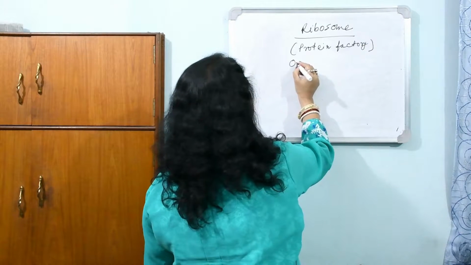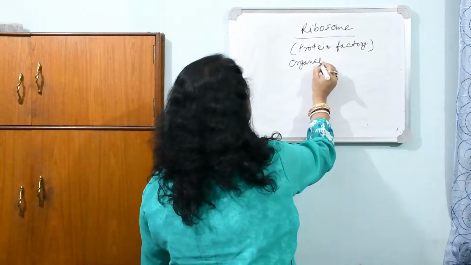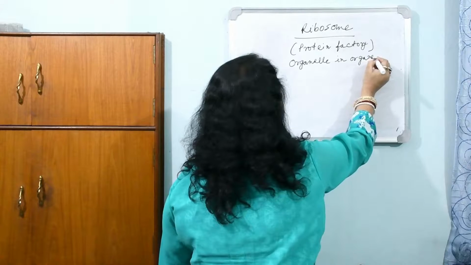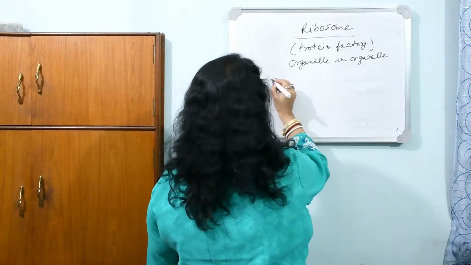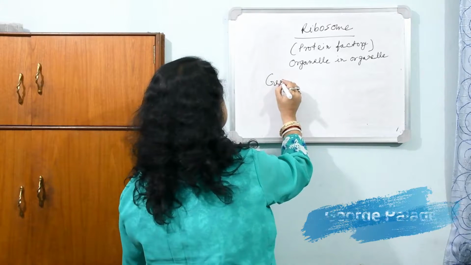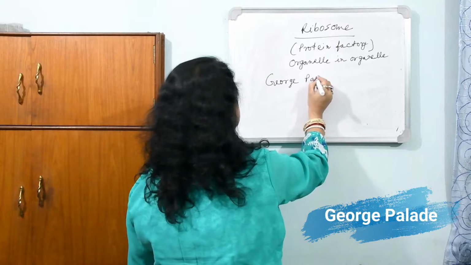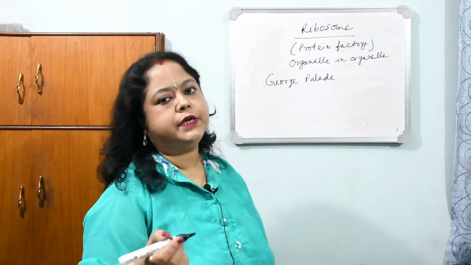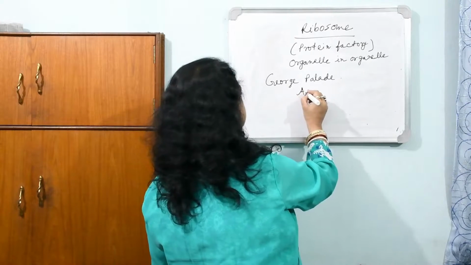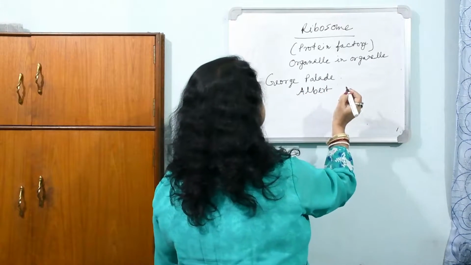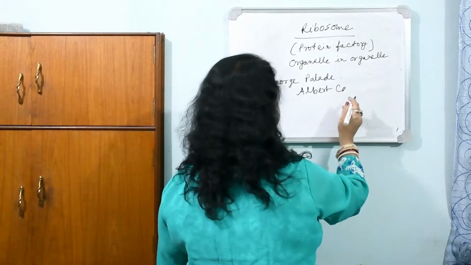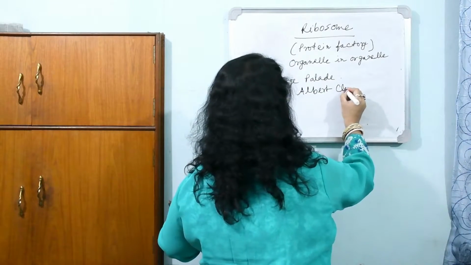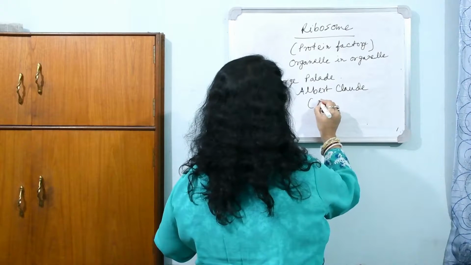Another name is organelle within organelle. And it was discovered by George Palade. Another scientist, Albert Claude, was also related with the different actions of ribosome, and that's why it's known as Claude particle, Albert Claude.